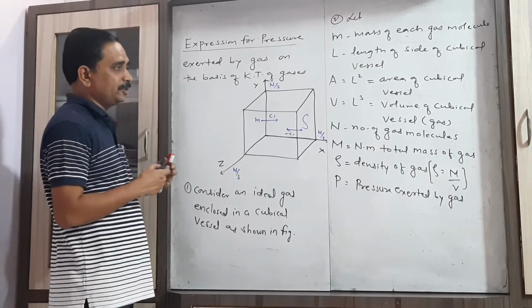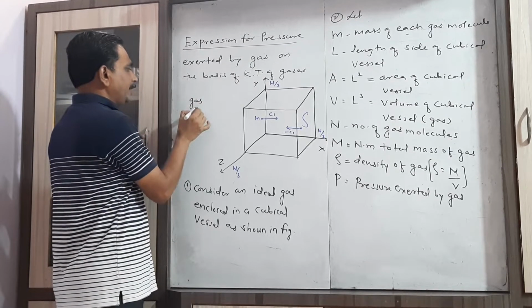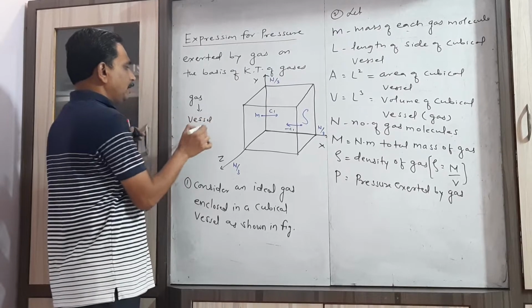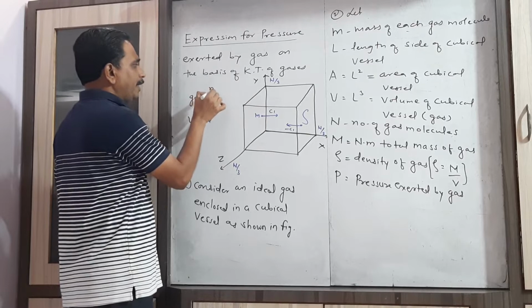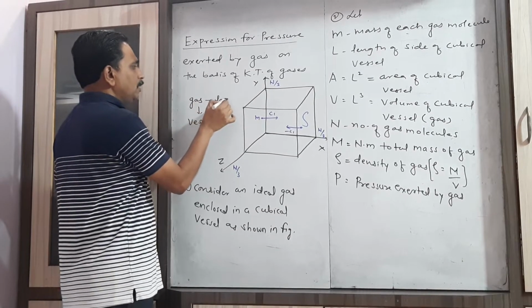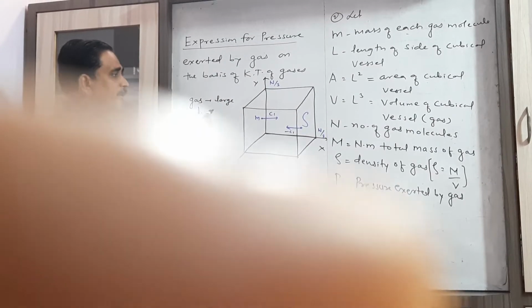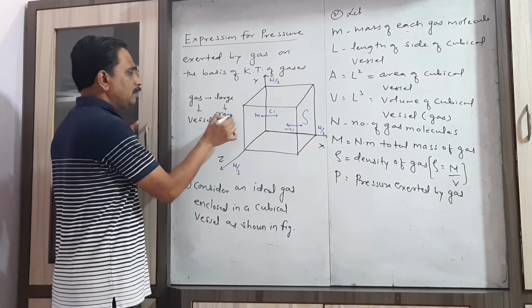When we consider any gas enclosed in a vessel, that gas consists of a large number of molecules. These molecules are always in a state of random motion.